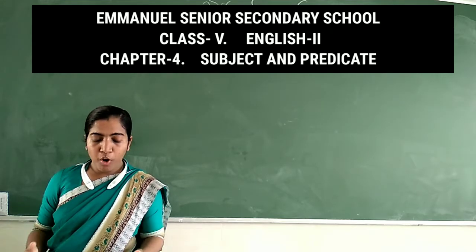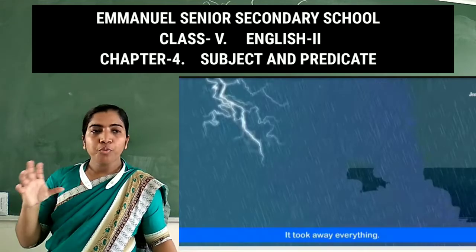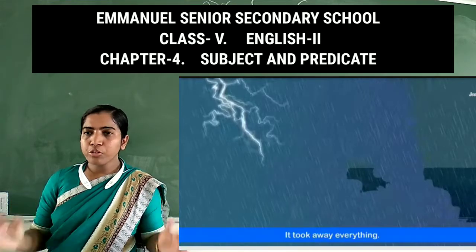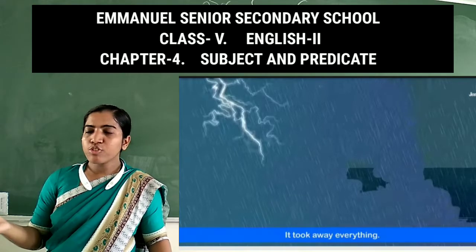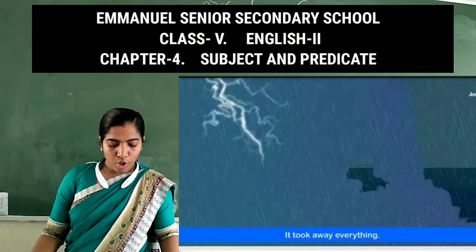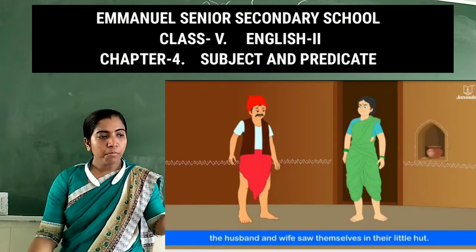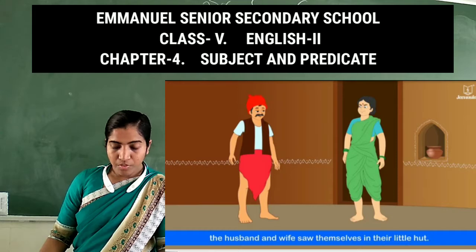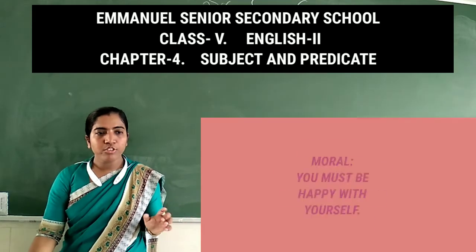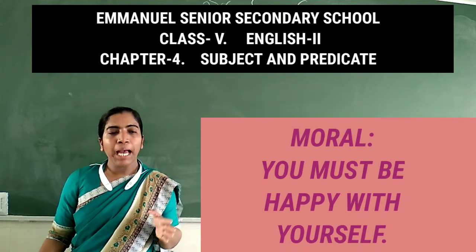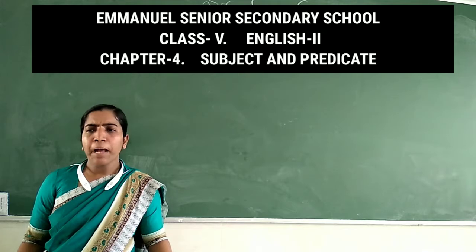As soon as she spoke these words, there was a storm in the sea. It took away everything. When the storm calmed down, they saw themselves in their little hut. So what is the moral of this story? You must be happy with yourself. You should be happy with whatever you have.